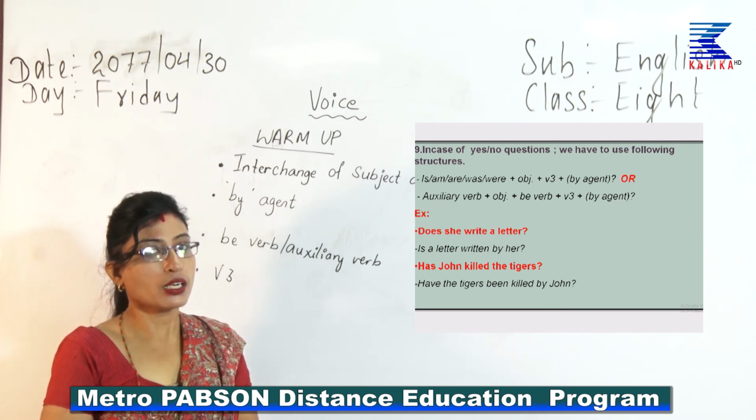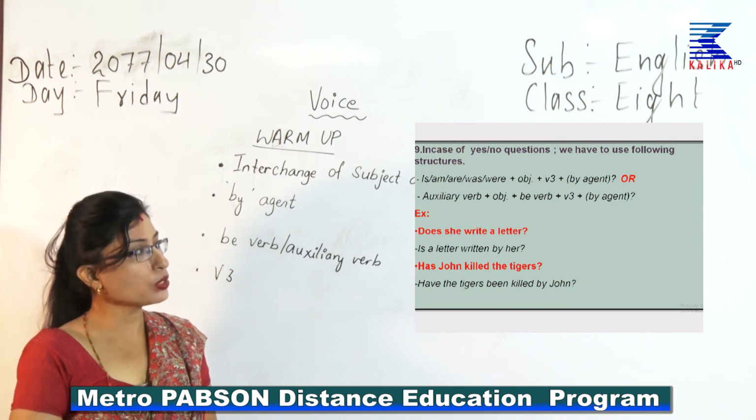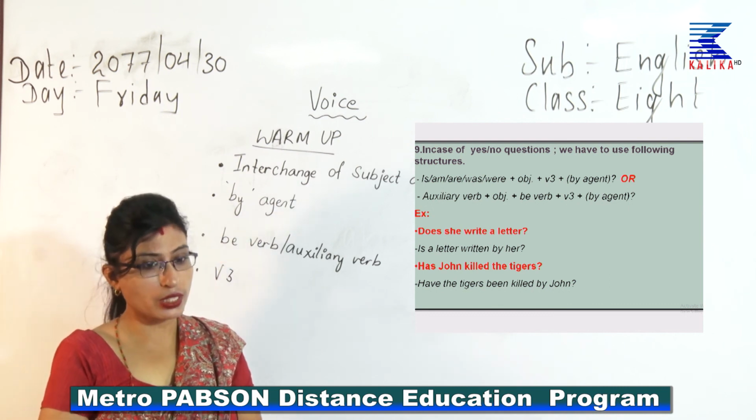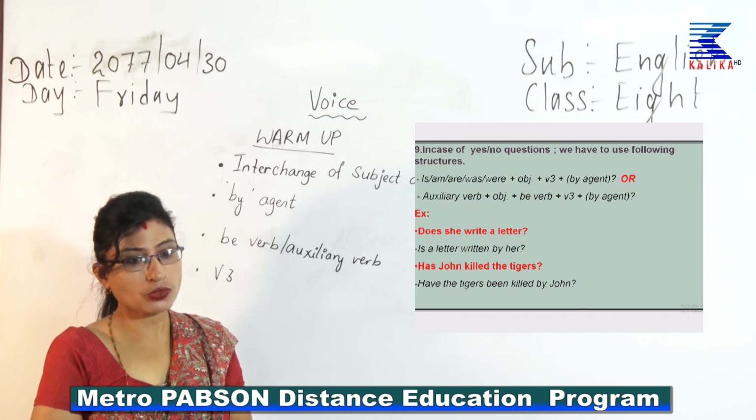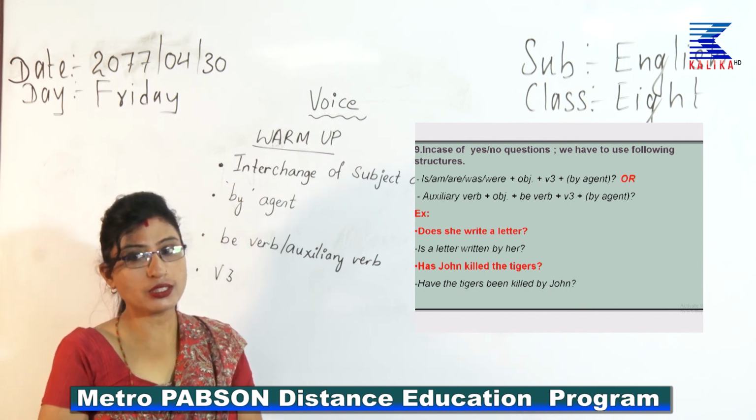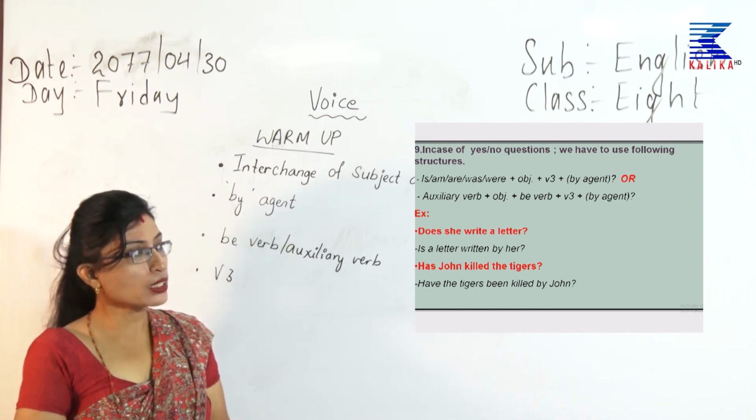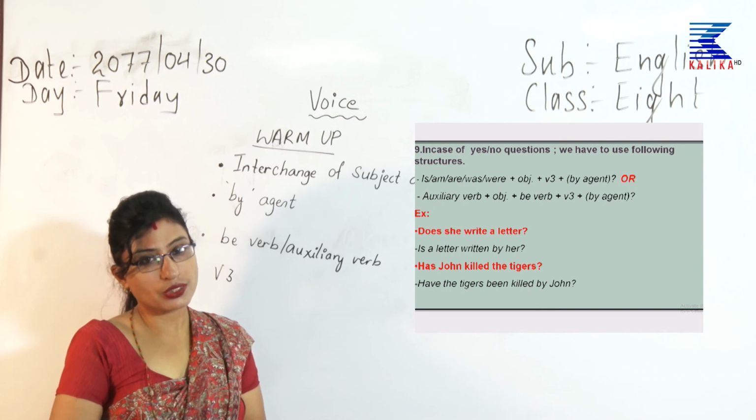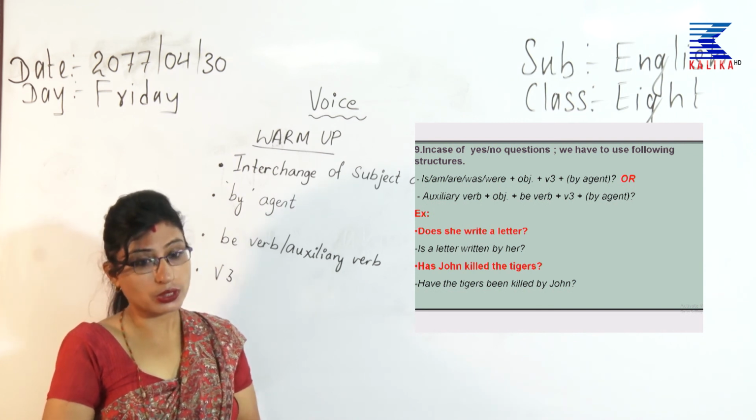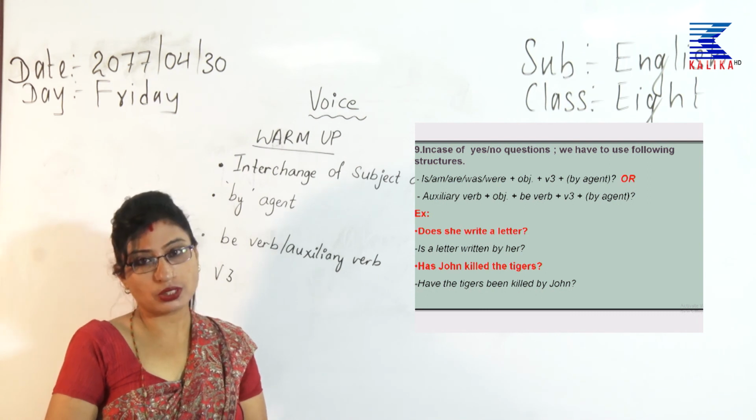Okay. So, are you clear with both these patterns? Once again I repeat the pattern for you. Is, are, was, were plus object plus verb 3 plus by agent, which is optional, or auxiliary verb plus object plus be verb plus verb 3 and by agent, and question mark. Please remember, you have to give this question mark in passive structure also.